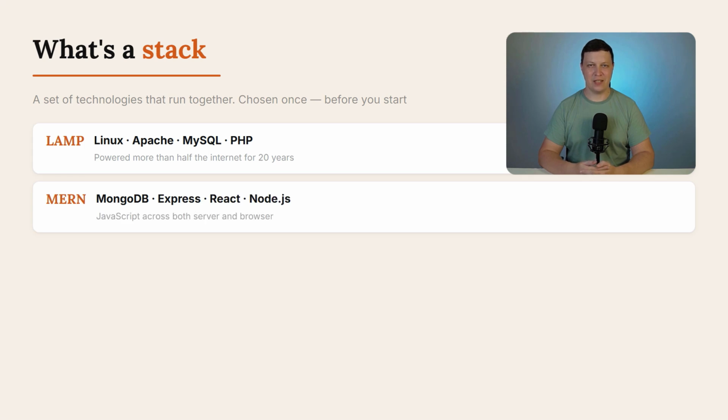MEAN is a JavaScript stack. MongoDB is the database. Express is the framework. Angular and React handle the front end. Node.js runs server-side JavaScript. One language, JavaScript, on both server and browser. MERN is the same thing, just with React instead of Angular.